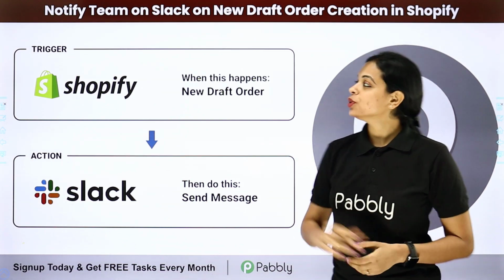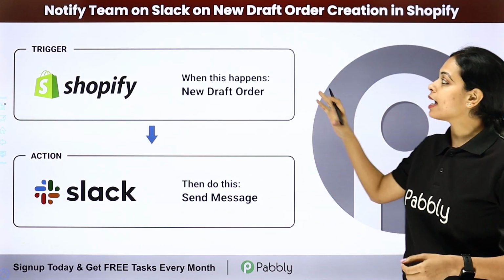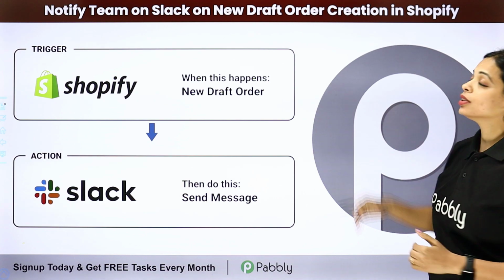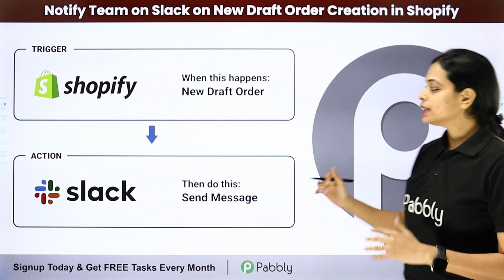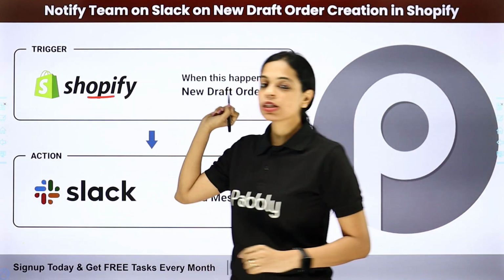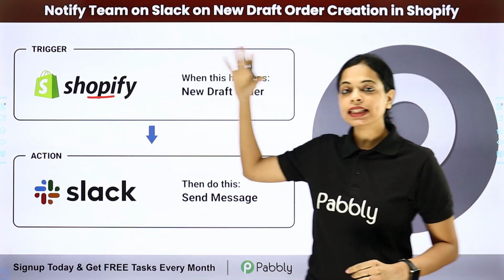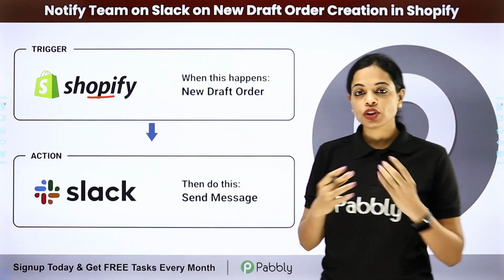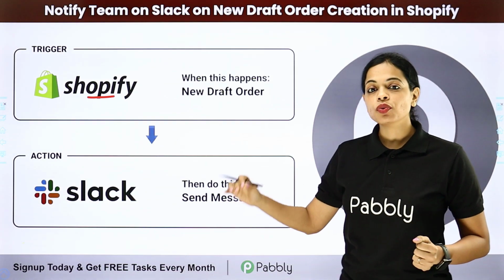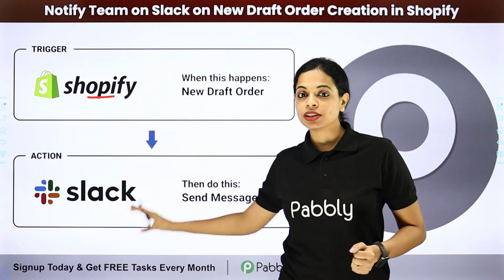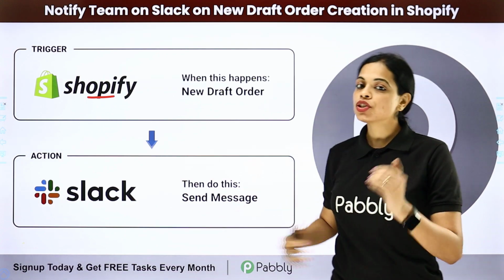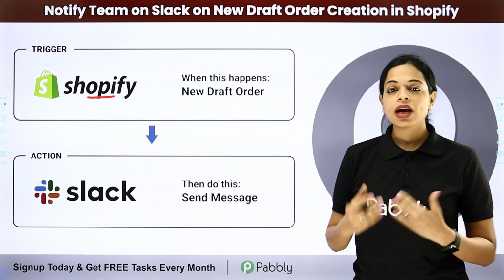In this video, we are going to see how to notify team on Slack on new draft order creation in Shopify. So let's say that you're using Shopify as an e-commerce platform. Every time a new draft order is created for any particular product, then automatically you want your team, which is sitting on Slack, a social messaging app, to be updated about it. Now, how can that be done?